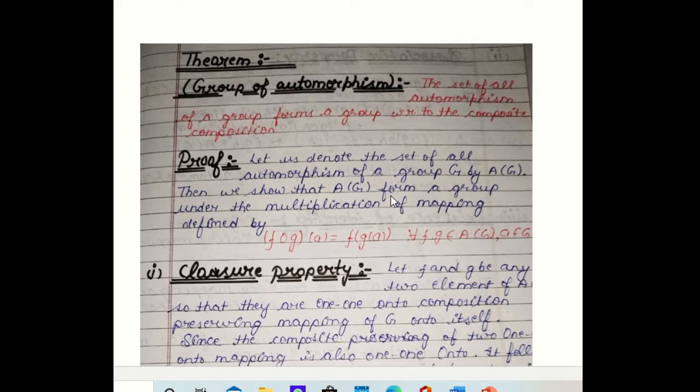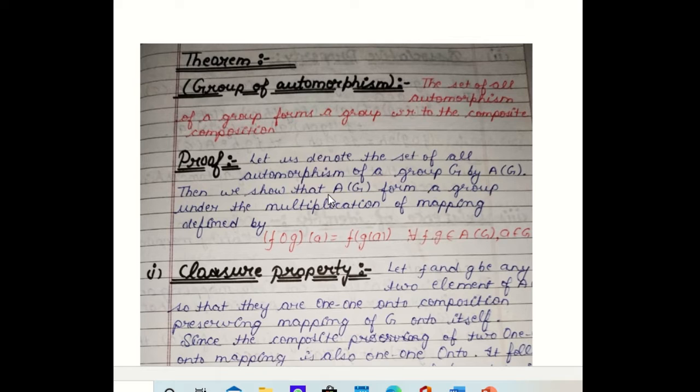Now some more important properties of automorphism. First of all, we can define an automorphism as a mapping of a group G onto itself which is 1-1, onto, and composition preserving. In an easy way, you can say it is an isomorphic mapping from a group G onto itself. It is called an automorphism.